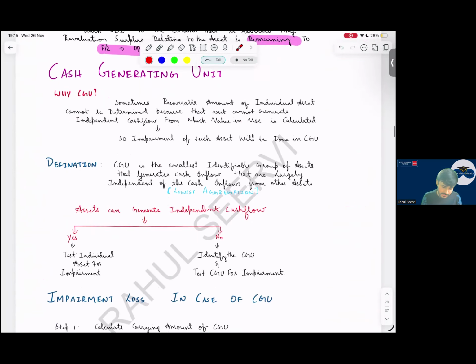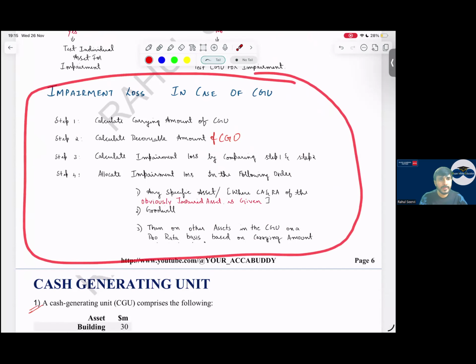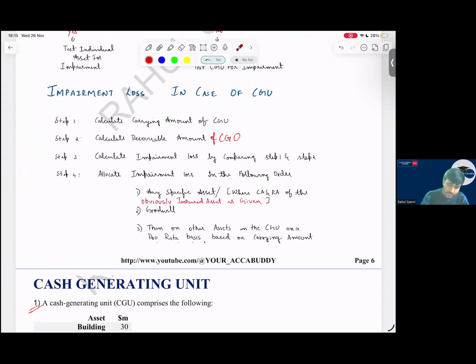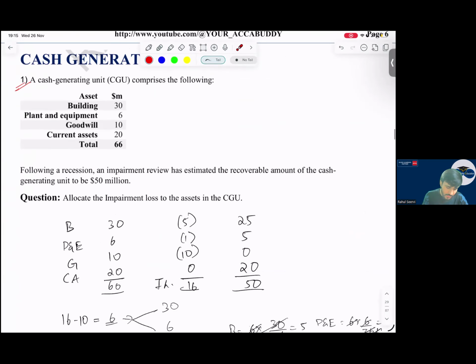The method to calculate impairment for a CGU: calculate the carrying amount, calculate the recoverable amount of the CGU, calculate the impairment loss. Then how should we allocate the impairment loss? First to goodwill, then any specific asset, and then to other assets on a pro rata basis. On a pro rata basis. Simple.